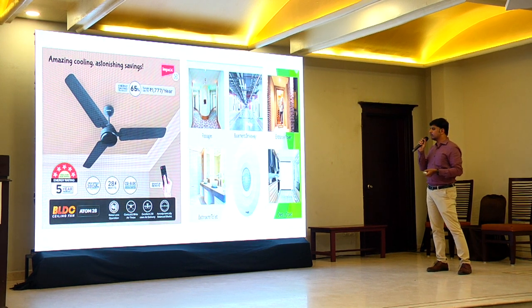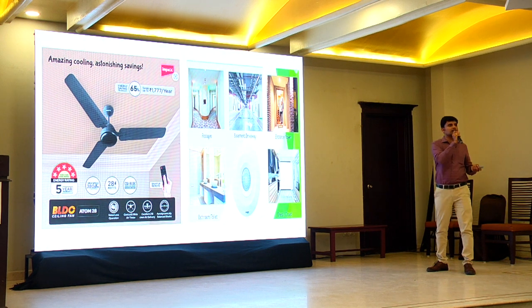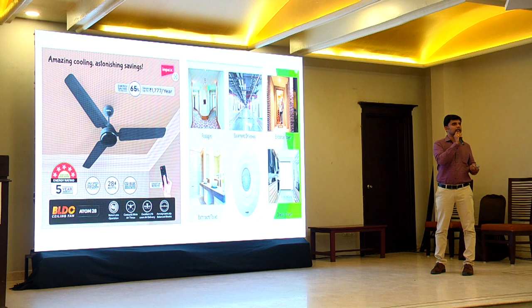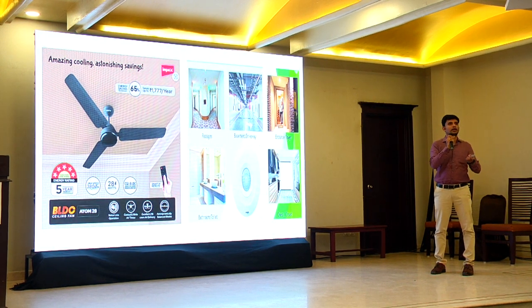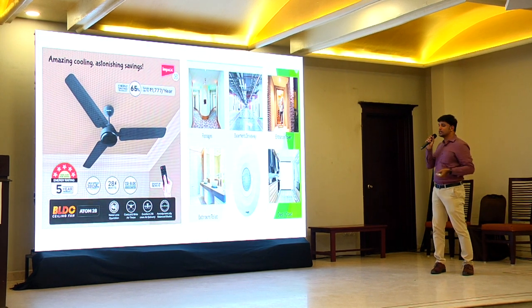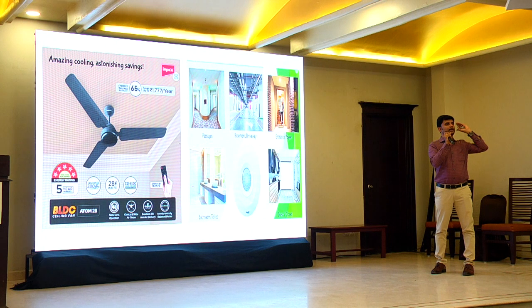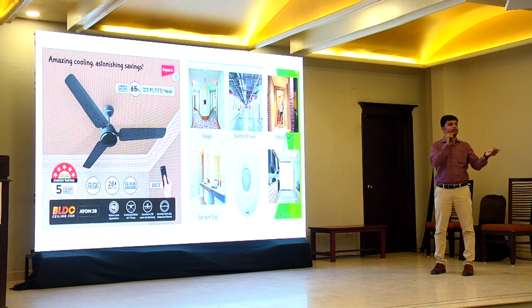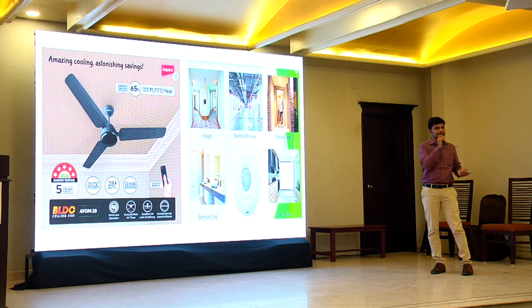The second thing is the motion sensor. This is used a lot in commercial buildings like hospitals, malls and hotels. We can have motion sensors that sense motion and switch the lights on or off.